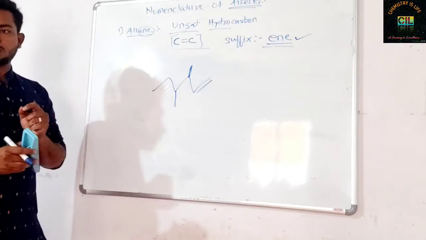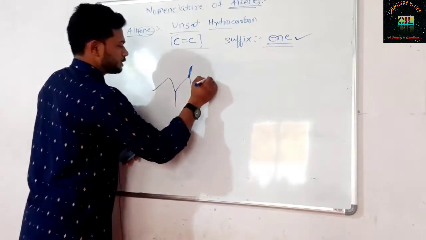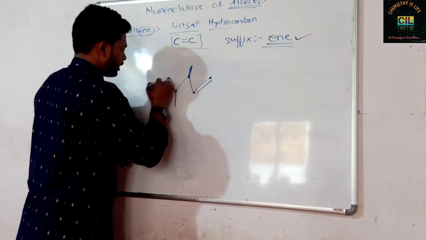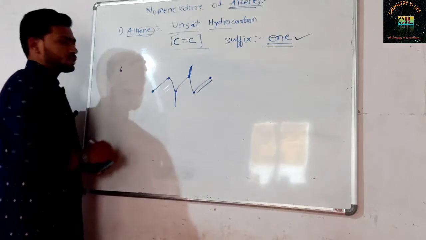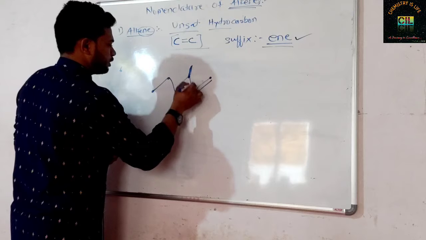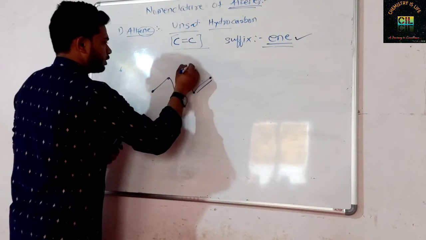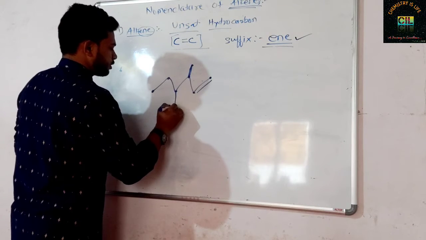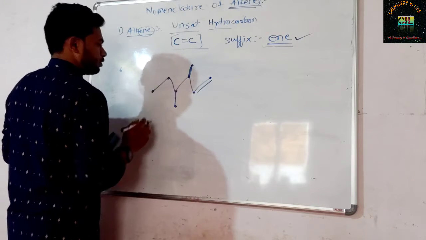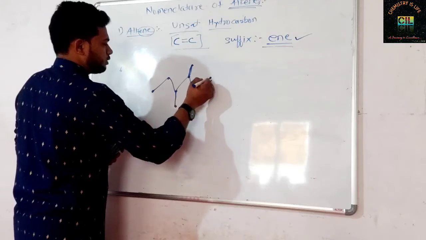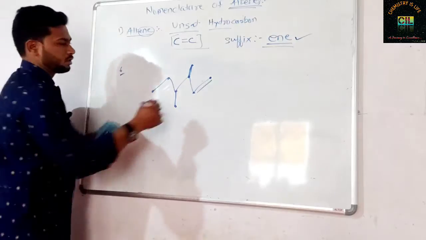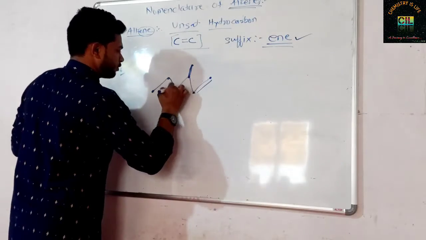The rule says select the longest chain. So go. This is the carbon, the second carbon, third, fourth, fifth, and sixth. I am getting a chain of 6 carbons. Try someone 1, 2, 3, 4, 5. No. Here also carbons are there. Okay. So 1, 2, 3, 4. No. 1, 2, 3, 4, 5. No. Again, is any other route there? 1, 2, 3, 4. No. The highest chain is of 6 carbons. So go from this, 1, 2, 3, 4, 5, 6.